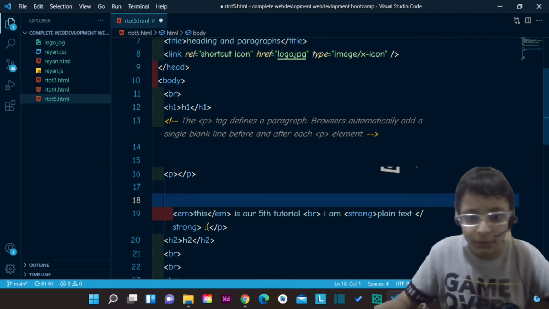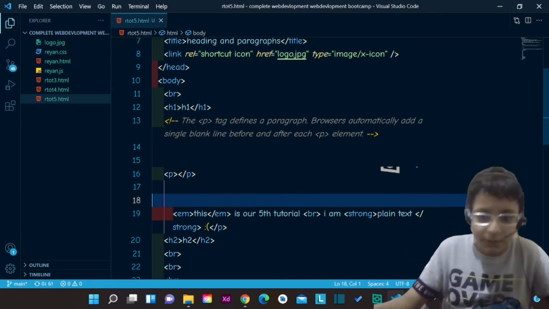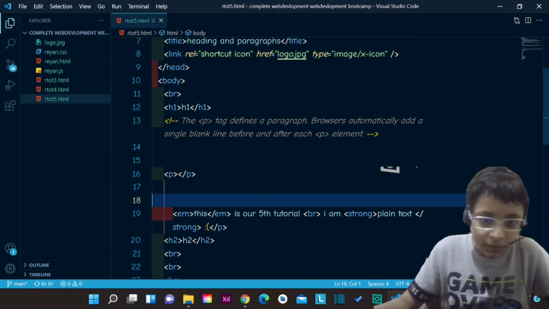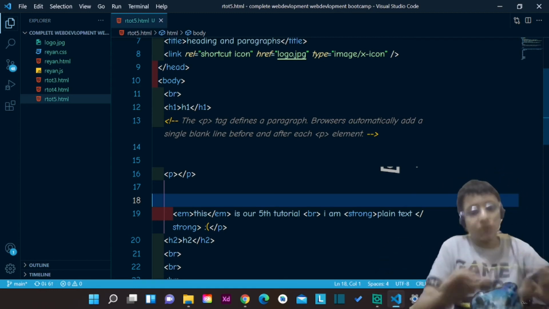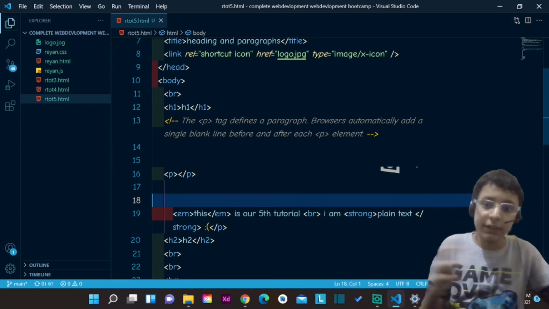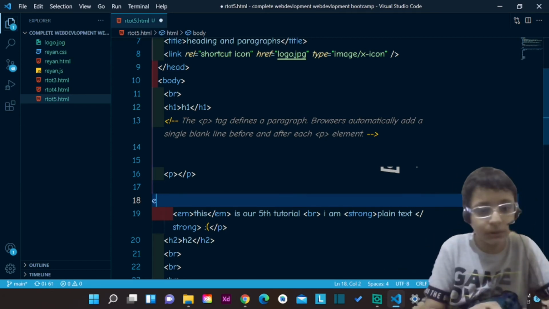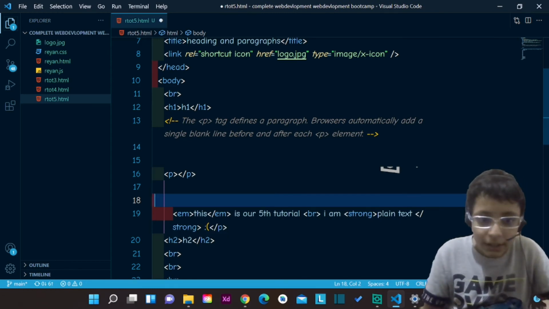Only if you are creating a professional-looking website, you should use the strong and EM tags.